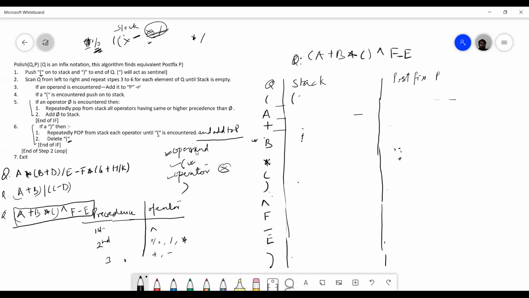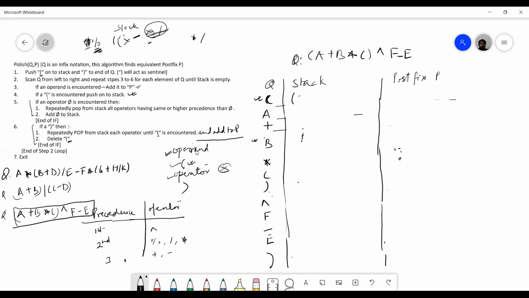Then I will scan the first symbol. It is a left parenthesis. So what should I do when I get a left parenthesis? See here what is written. Read this statement. So when I get a left parenthesis, what should I do?